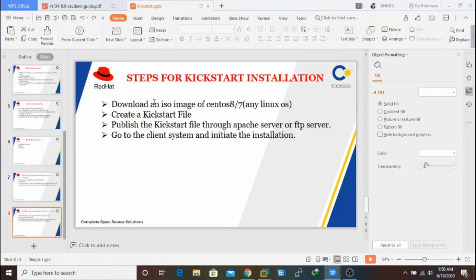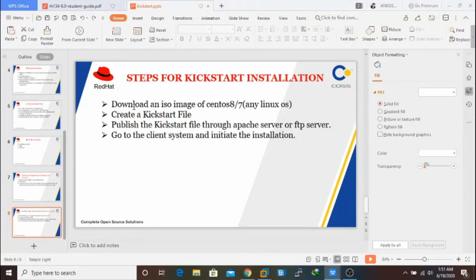Here I am going to show you with RHEL 7, because the tool available to create the kickstart file is there on RHEL 7. That's why I am showing it on RHEL 7, but the file you can use for RHEL 8 also. There will be no such changes, just the ISO image path will be different, that's it.